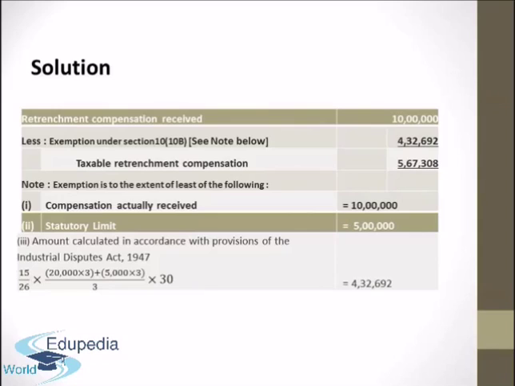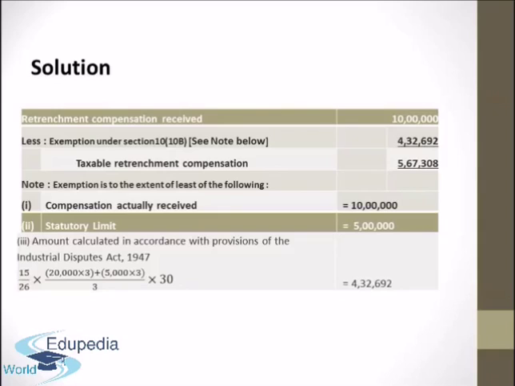Now 3 months average salary is calculated as follows. 20,000 basic pay into 3, that is 3 months basic pay, plus 5,000 into 3, that is 3 months dearness allowance, divided by 3, which comes up to average 3 months salary, into completed years of service, and if the service is for 6 months or more, then that will also be equivalent to 1 year.